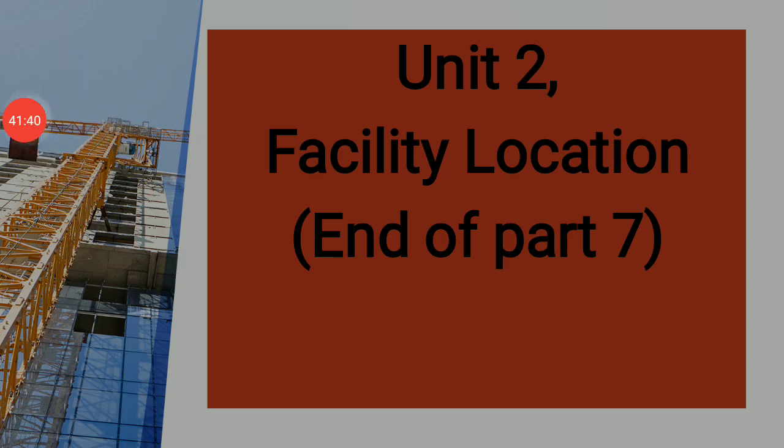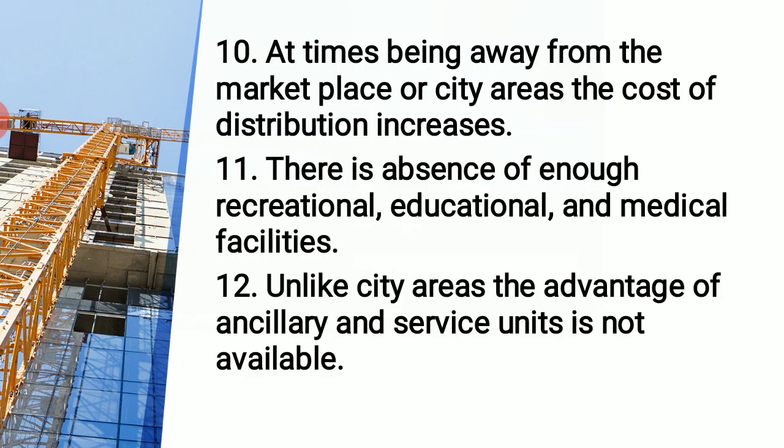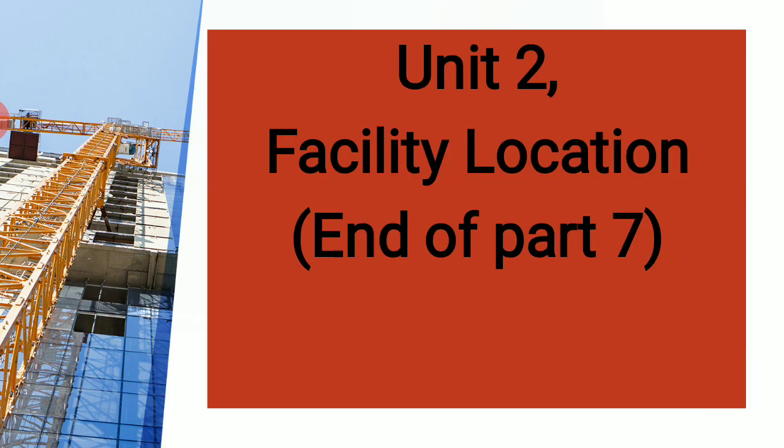So these are the 12 disadvantages, or challenges or limitations, which we must take care of. Here we are ending part 7, wherein we have discussed the suburban area, its advantages and disadvantages, and also the rural area, right? When we meet next session, we'll be talking about the difference, and then we take up the 4th important stage, the process of selection of the perfect unit.